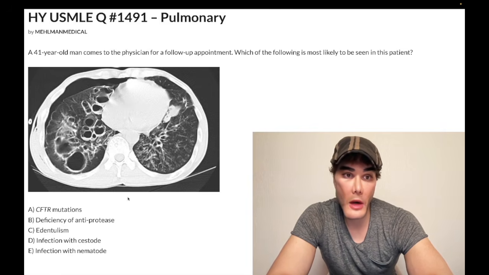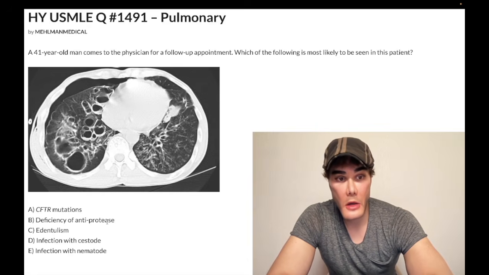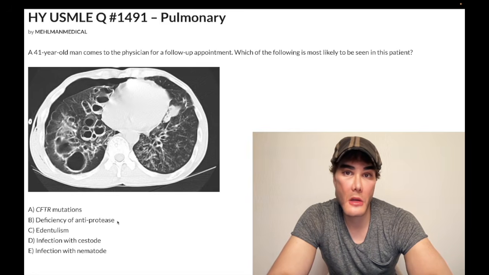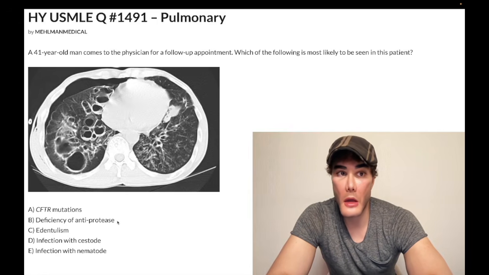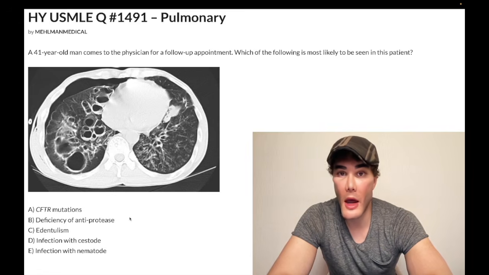So we can also eliminate the other answer choices here. This is bronchiectasis. So they also want you to know bronchiectasis can cause clubbing, by the way, as per my observation across the NBME exams. Choice B, deficiency of antiprotease is wrong. So of course this would be alpha-1 antitrypsin deficiency. And you could say, well, COPD could lead to bronchiectasis. It could, but it's not the most common cause. I've never seen this association on NBME either.